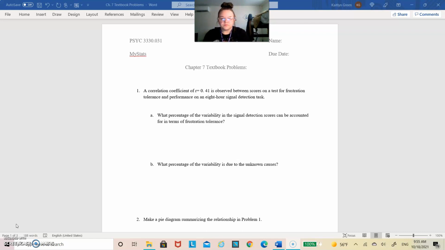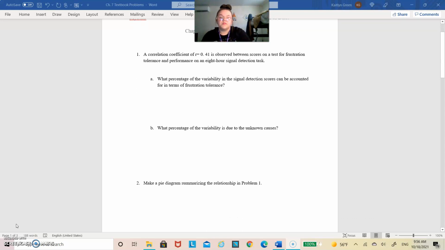And so I took the correlation coefficient of 0.41 and squared it to get 0.1681. And the reason I did that is because we're trying to find a percent variability. And so once I take the R squared, it's then multiplied by 100 to get us a percentage of 16.81. And that will be our final answer for A.